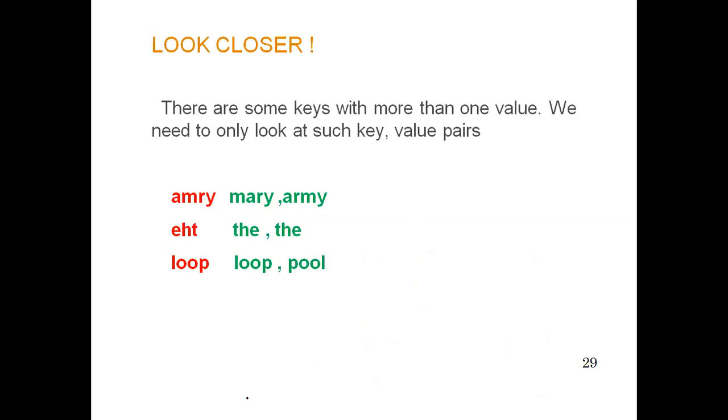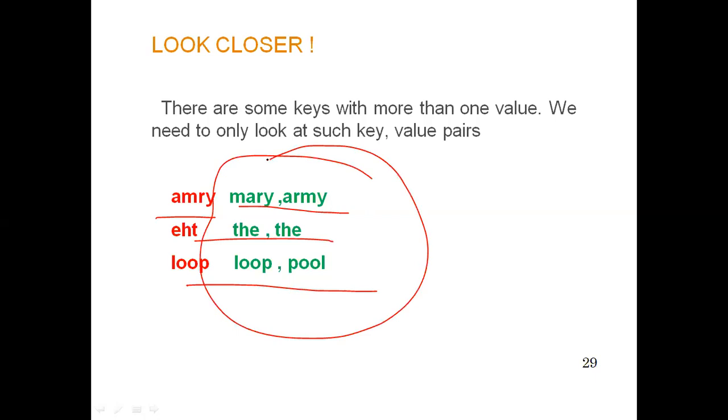So basically we say, look, just have a closer look at this. It says there are some keys with more than one value. We need to only look at such key-value pairs. There are some keys we need to look at for that, like Mary and army, ahead, that is the loop. It says loop and pull. So in such cases, these are a few words which are really meaningful.